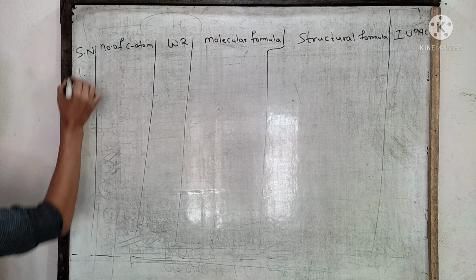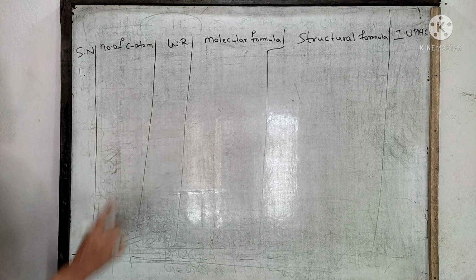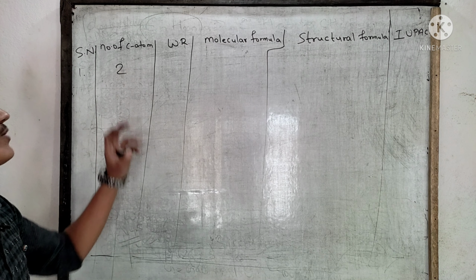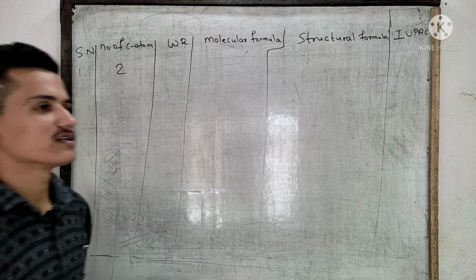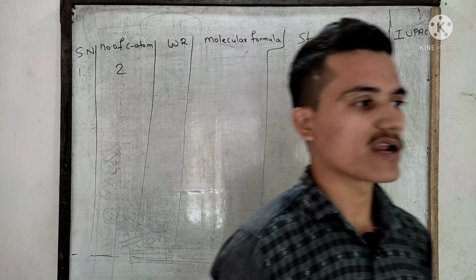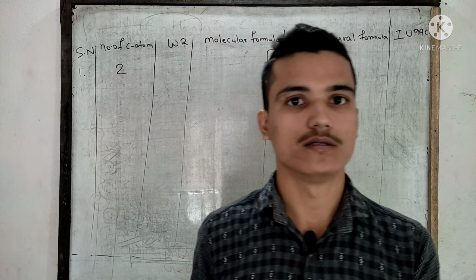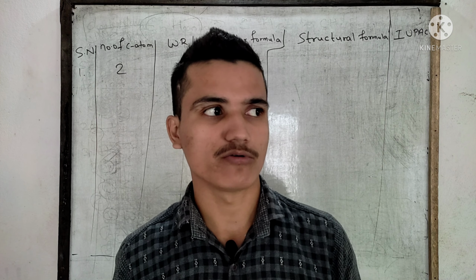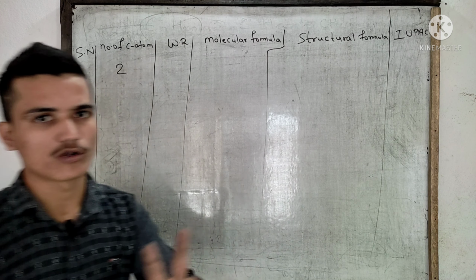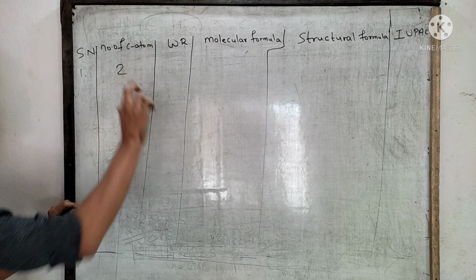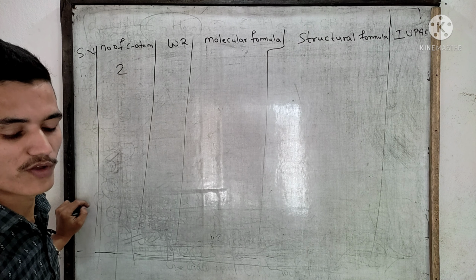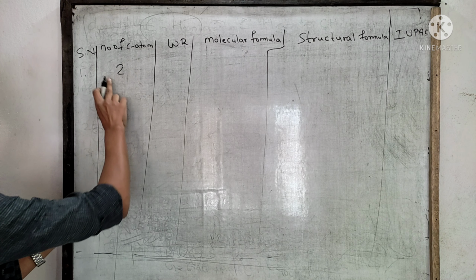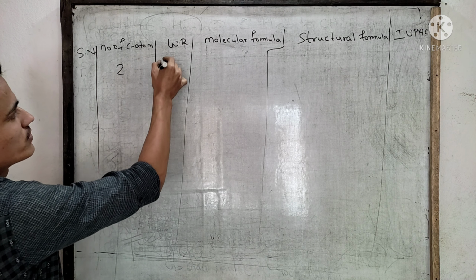Now at first, if the number of carbon atoms is 2, for 1 it is not possible. You cannot get an unsaturated hydrocarbon having carbon 1. You can get a saturated hydrocarbon, but you cannot get an unsaturated hydrocarbon having carbon number 1. Unsaturated hydrocarbon always starts from carbon number 2. If the number of carbon atoms is 2, what will be the word root? Eth.